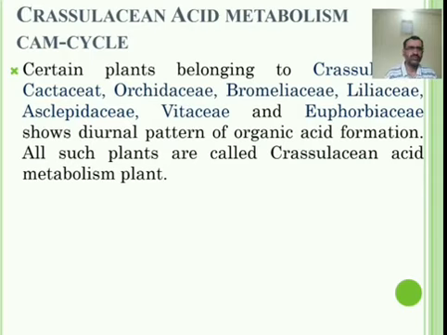That means they produce acid in night conditions, and all such plants are called Crassulacean acid metabolic plants.